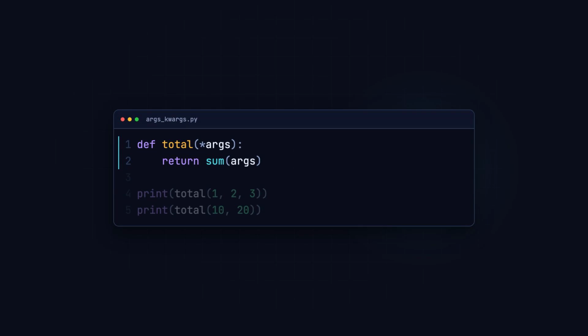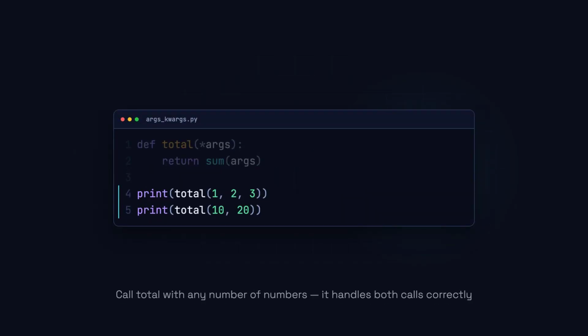We define a function called total, with a single parameter written as *args. The star tells Python to scoop up every positional argument passed in, and pack them into a tuple named args. Now we call total with 3 numbers, then again with just 2. Because args is a tuple, the built-in sum function adds them up perfectly either way.